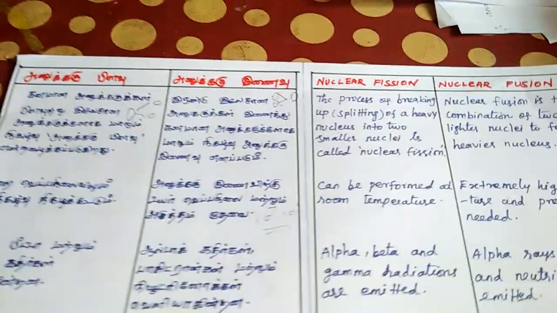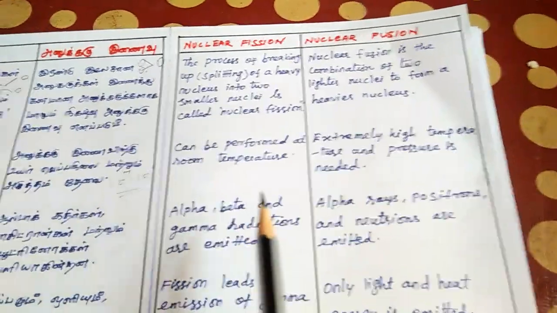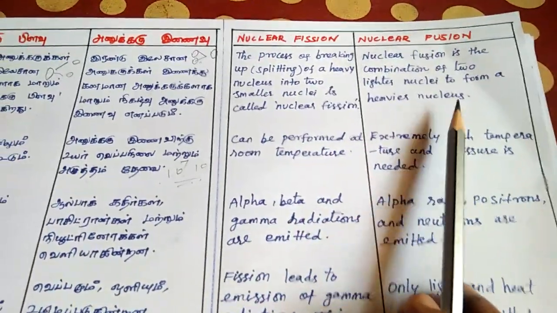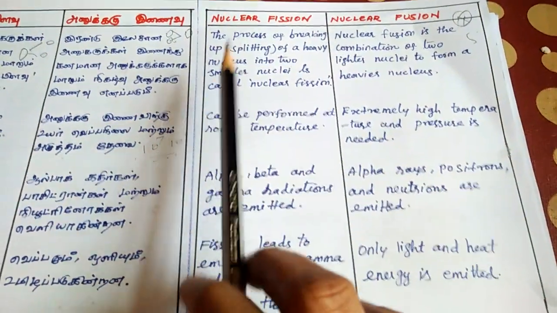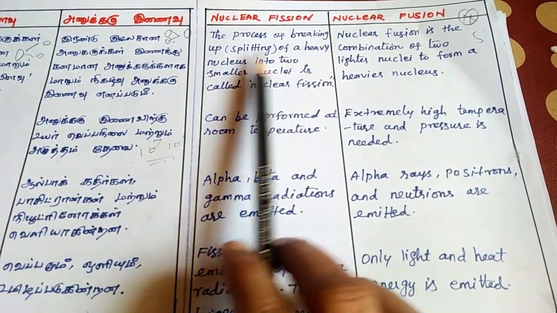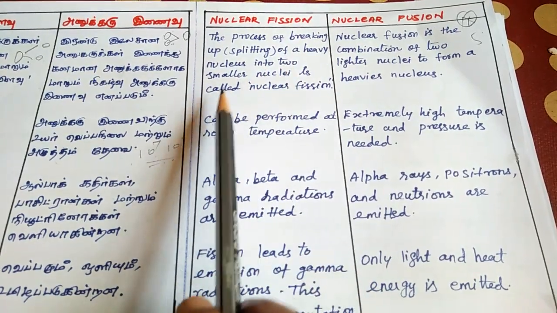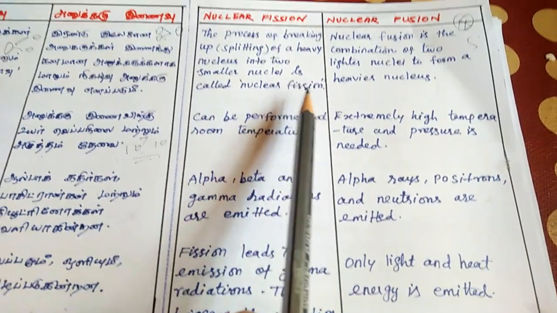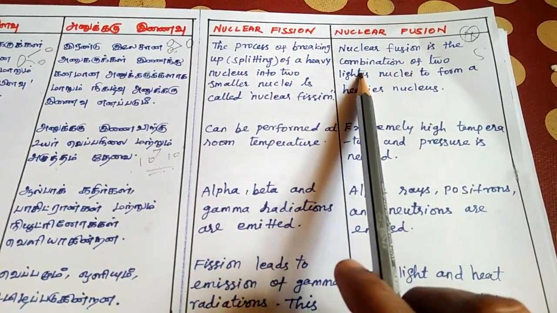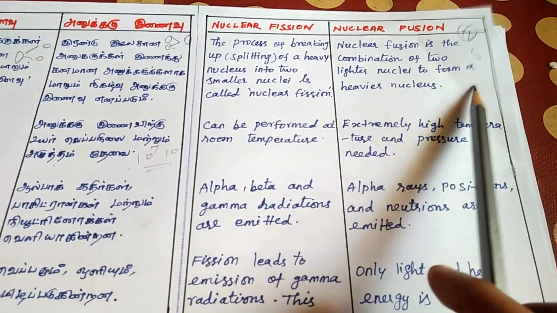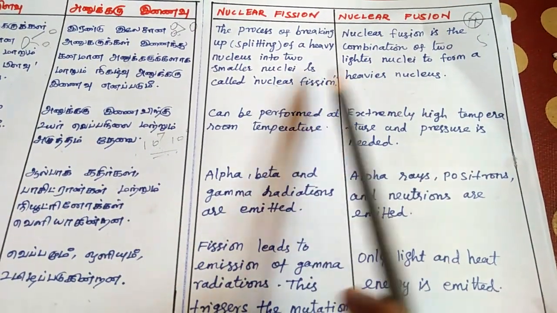Then next, what is the difference between nuclear fission and fusion? They definitely ask this as a 5-mark question. The process of breaking up of a heavy nucleus into smaller nuclei is called nuclear fission. Nuclear fusion is the combination of two lighter nuclei to form a heavier nucleus. These two we already discussed.